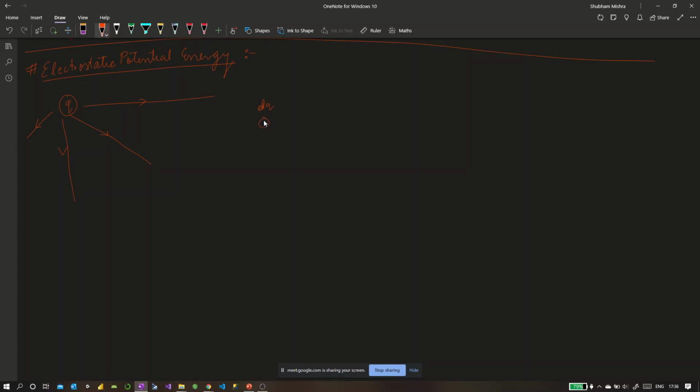When a small charge dq is placed in the field around another charge q, this small charge will experience a force in the direction of the field. That force is called electrostatic force, and it is proportional to the product of the two charges q and dq, and inversely proportional to the distance between them, assuming that the distance between these two charges is r.